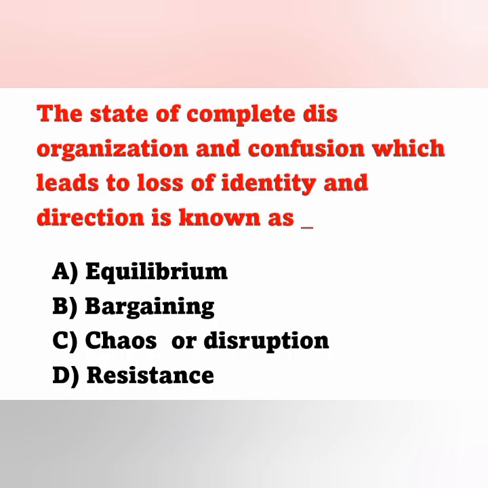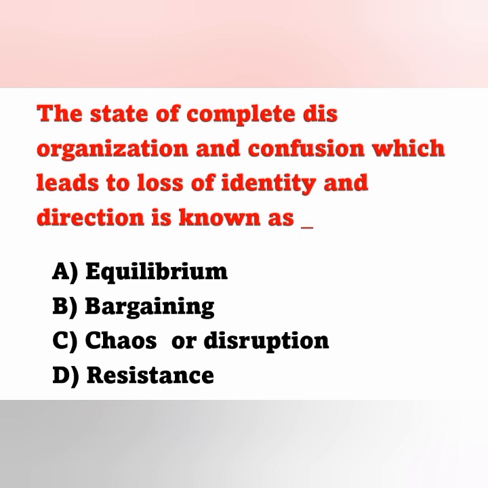The next question: the state of complete disorganization and confusion which leads to loss of identity and direction is known as. Options: A equilibrium, B bargaining, C chaos or disruption, D resistance.